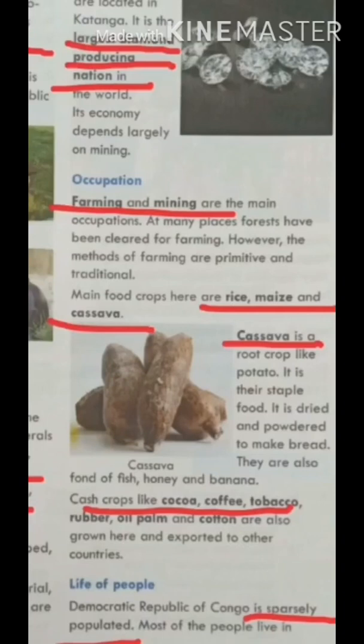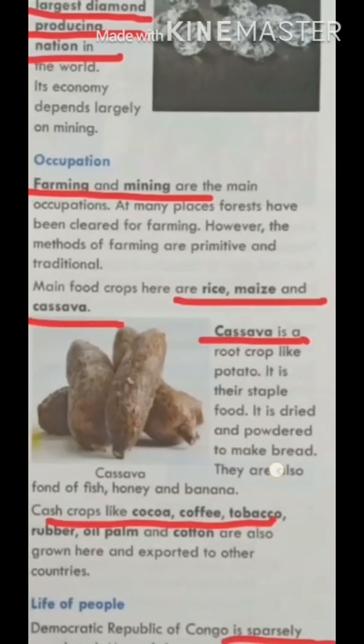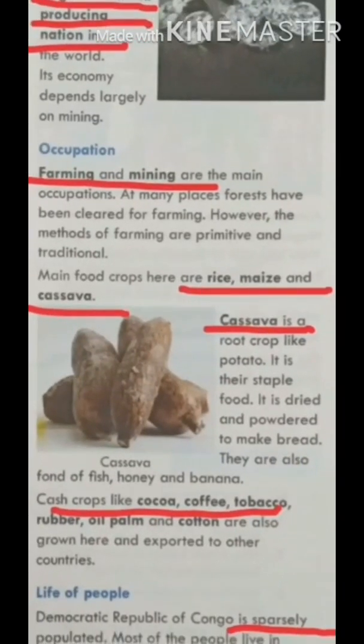Cassava is a root crop, which I told you in the chapter also, as in India carrot or radish are root crops. Cassava is a root crop like potatoes, and you can see a picture of cassava here. Cash crops like cocoa, coffee, tobacco, rubber, oil palm and cotton are also grown here.